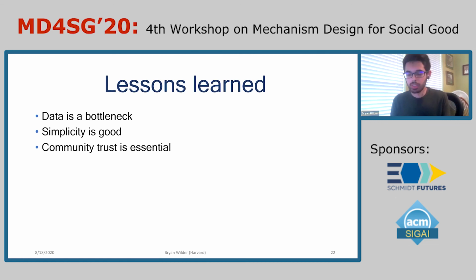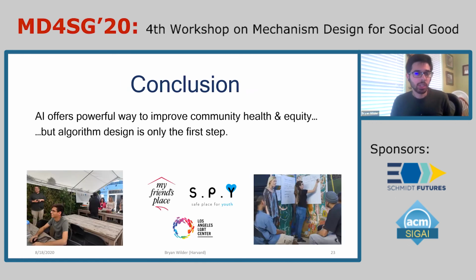And so to wrap up, I think the takeaway from this project is that AI offers a powerful way to improve community health and equity and access to health. But algorithm design is only the first step. It's when we have all of these pieces that successfully come together that we have the opportunity to make an impact.